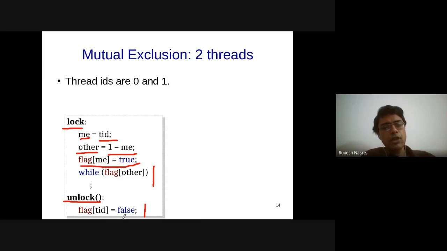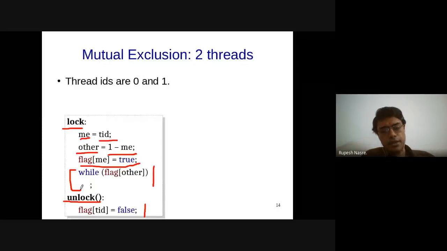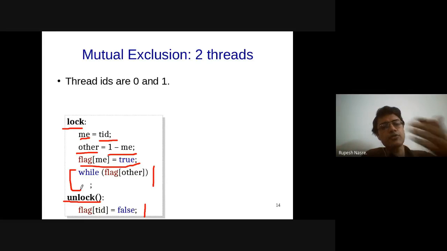So that unlock of the other thread, as soon as it happens, then I can go outside this lock and I start executing my Si, the critical section of this particular thread. And this while loop is going to ensure that this lock is blocking, which means that until I have the go from the other thread, I am not going to go ahead.